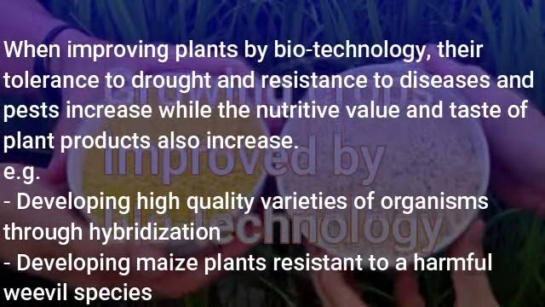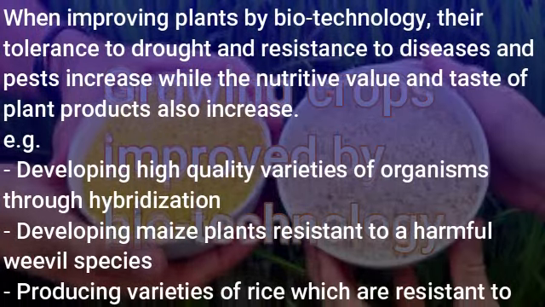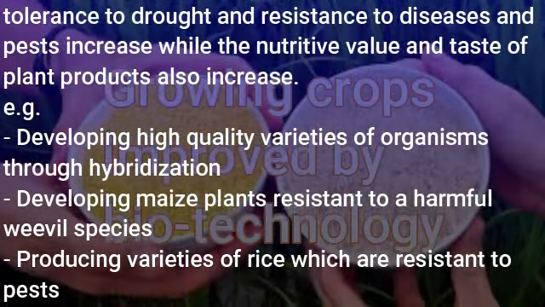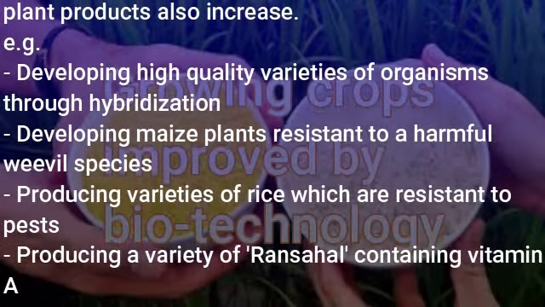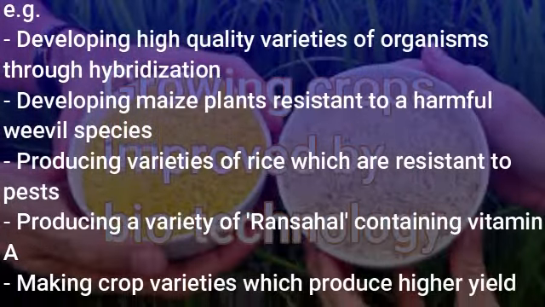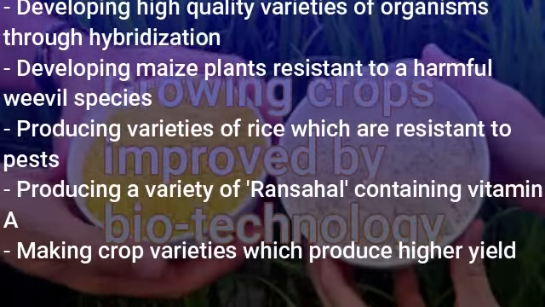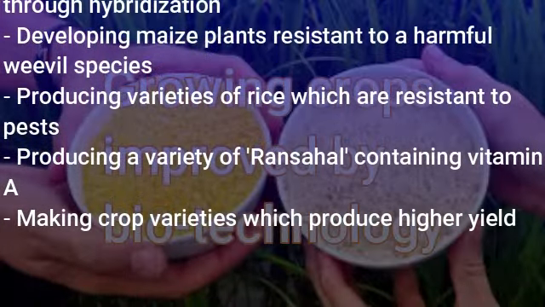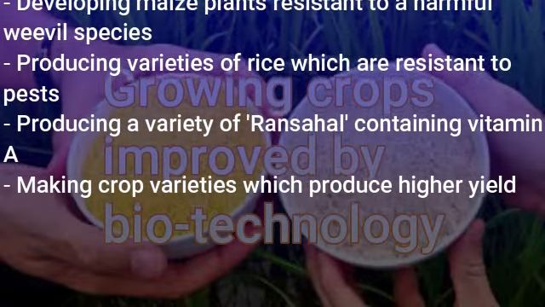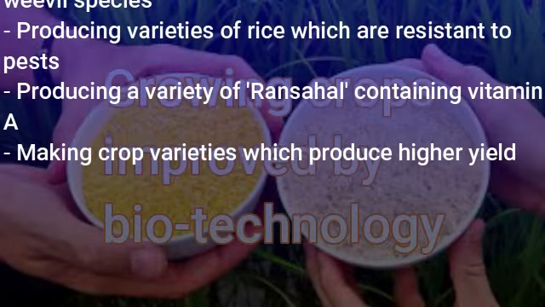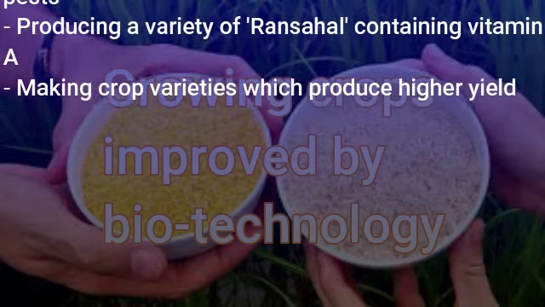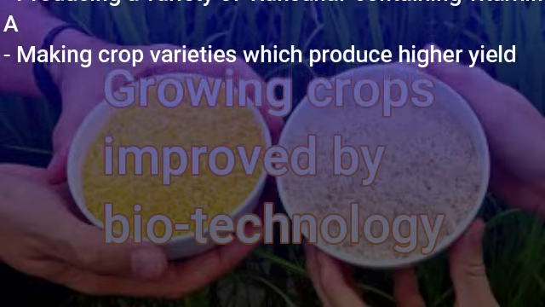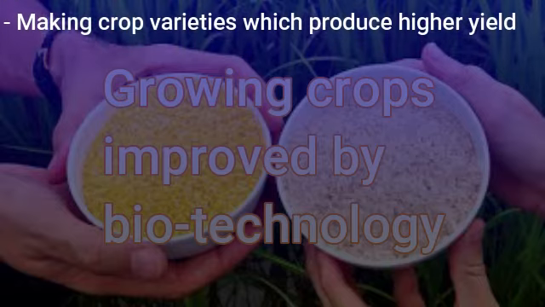Examples for developing high quality varieties of organisms through hybridization: developing maize plants resistant to harmful weevil species, producing varieties of rice which are resistant to pests, producing a variety of rice containing vitamin A, making crop varieties which produce higher yield.